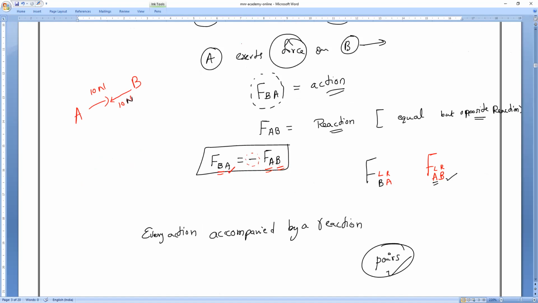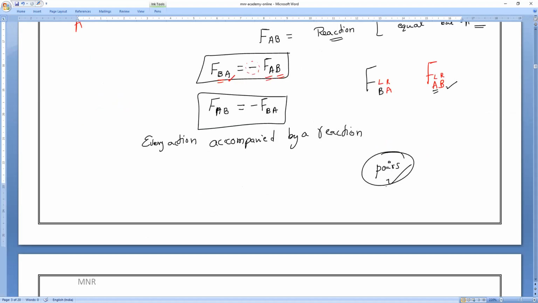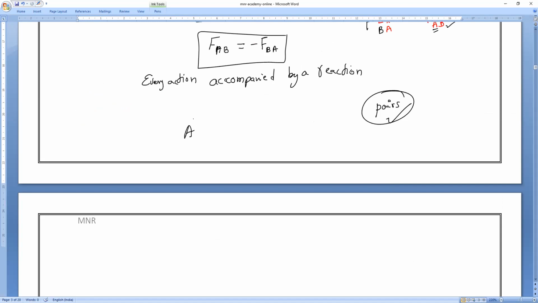Yes, you can write it that way if you want. The force exerted by B on A equals minus FBA. Then you can take it like this: B is exerting force first, so I take this as the action. Then the force exerted by A on B, I take as the reaction. Nothing wrong in that. Both are the same.